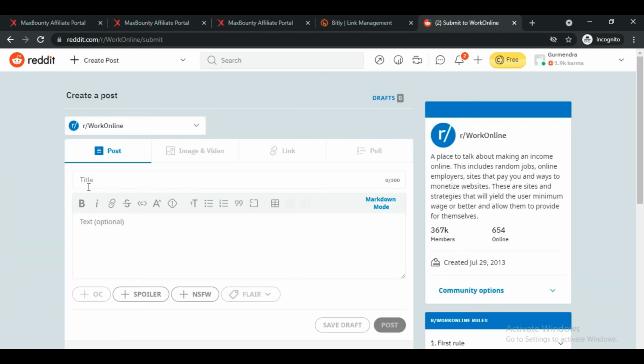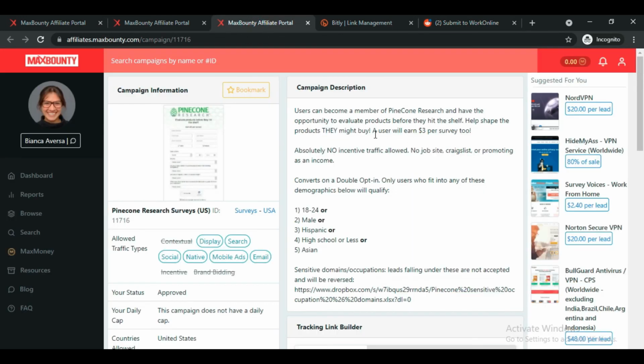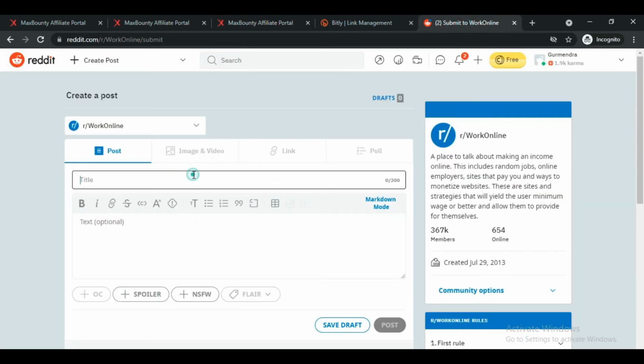And now we have to give a title to our post, and always make sure that we give an attractive title, because we want more and more people to see our post and click on our post. Then they are going to read the text that's written here, and then they are going to go on our offer and they are going to convert. So always make sure that you focus on creating a good headline or title. So as you can see, the CPO offer says here a user will earn $3 per survey too. So let's write here in title.